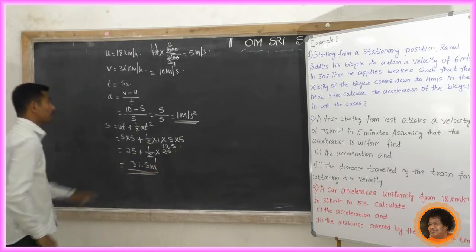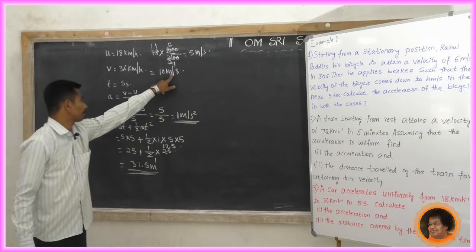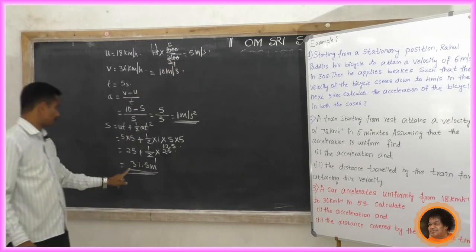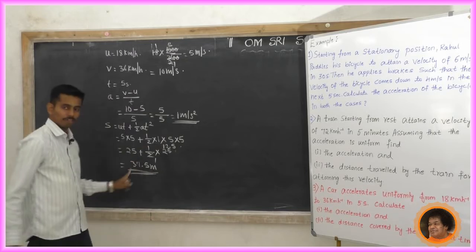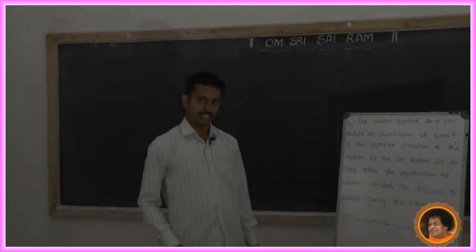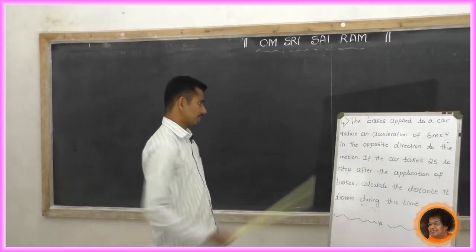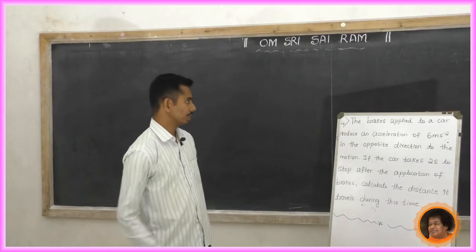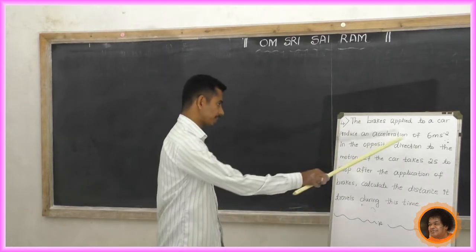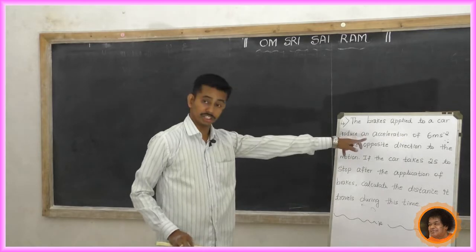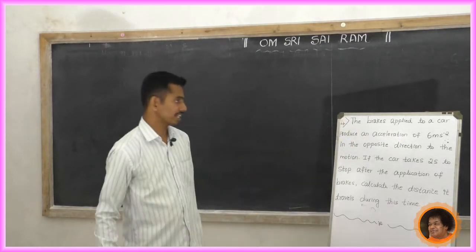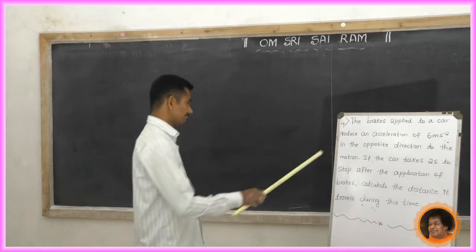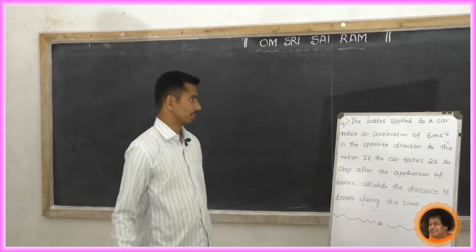It is 37.5 meter. Why is it meter? Because meter per second, meter per second. So what is the total distance traveled by the car? It is 37.5 meter. Last example: the brakes applied to a car produce an acceleration of 6 meter per second squared. Acceleration is given. The brakes applied to a car produce an acceleration of 6 meter per second squared in the opposite direction to the motion.